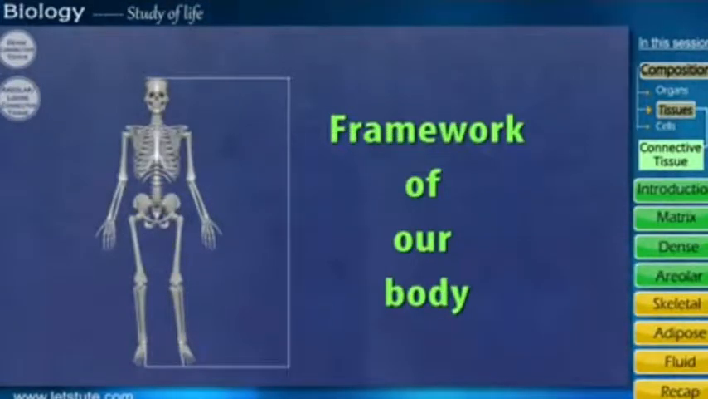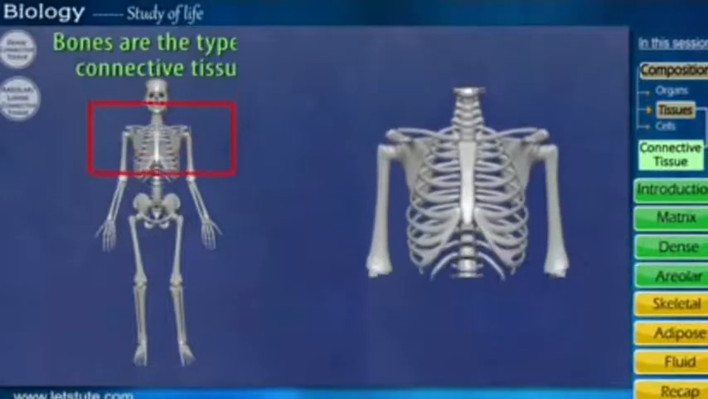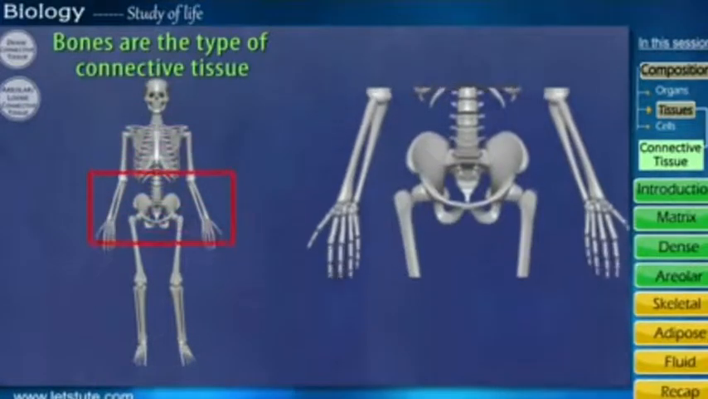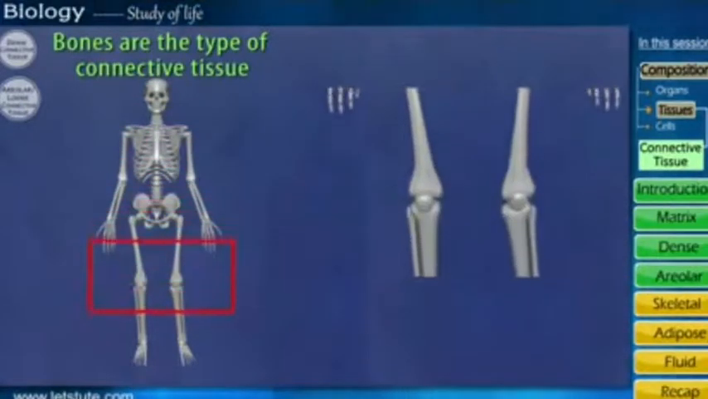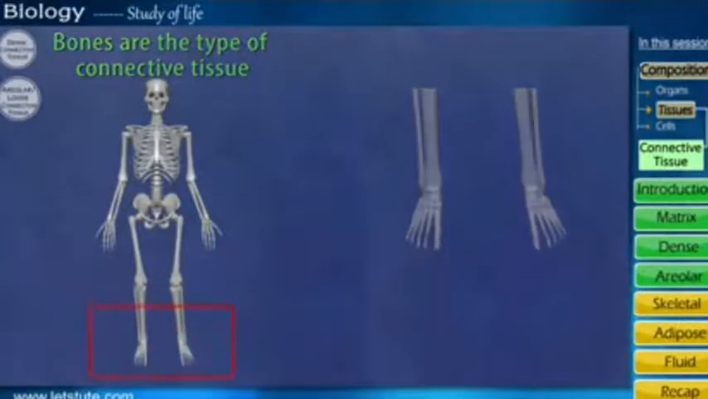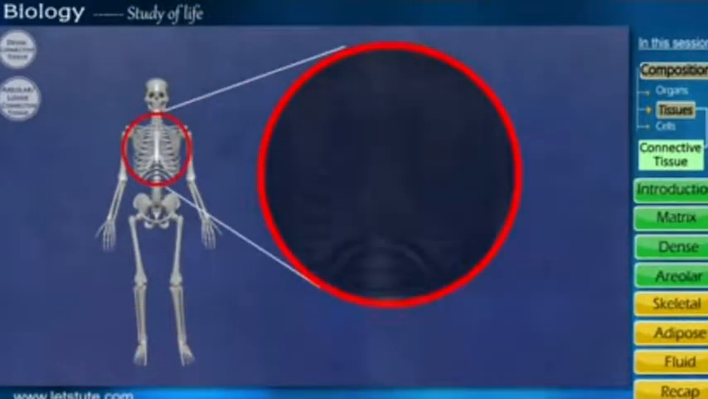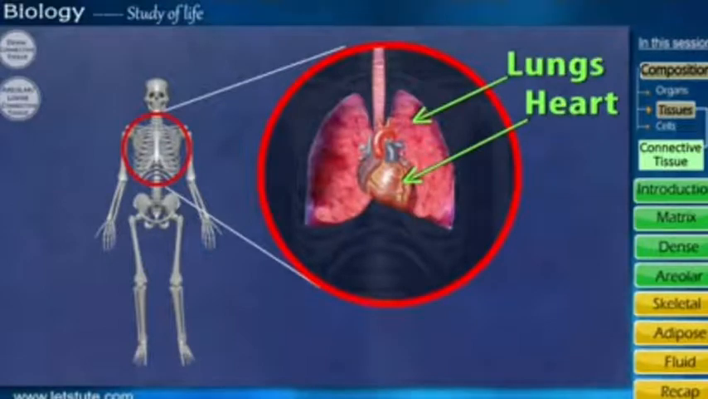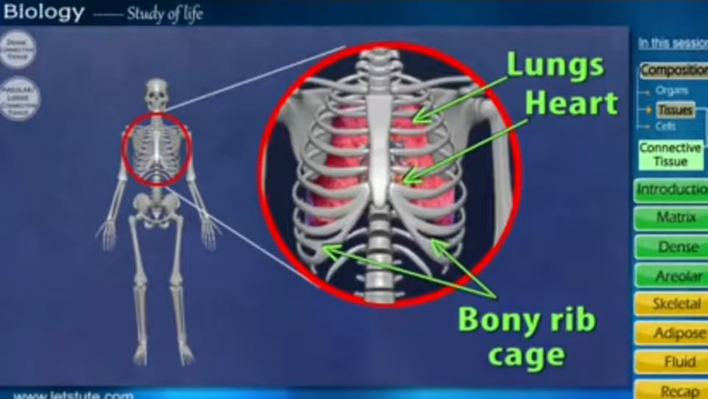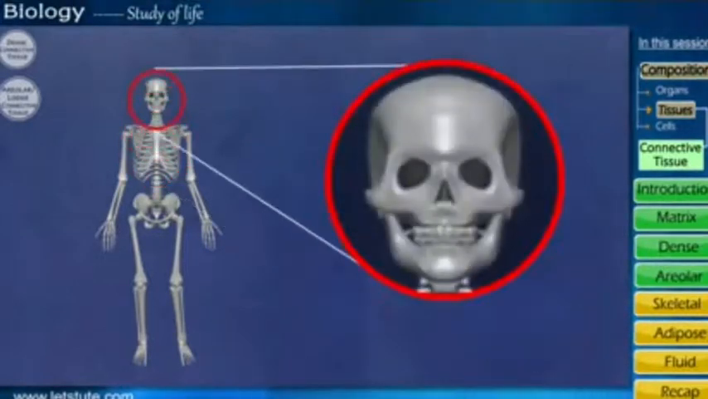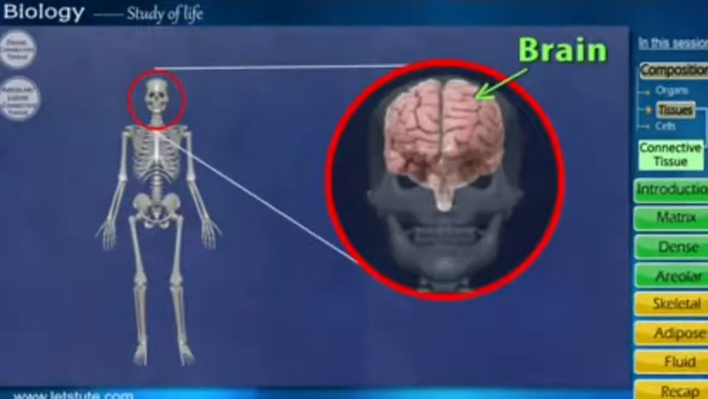See, it is a framework of our body. See the full skeletal system. As you see, bones are a type of connective tissue. As you know, the heart and lungs are both covered with a bony rib cage, right? The brain is covered with a skull.